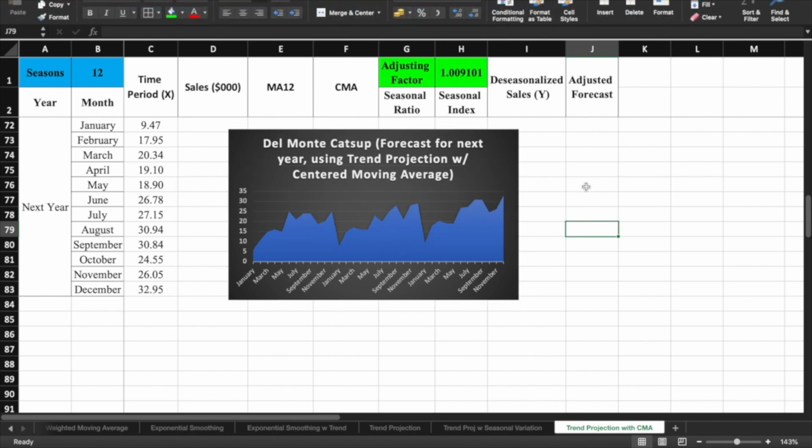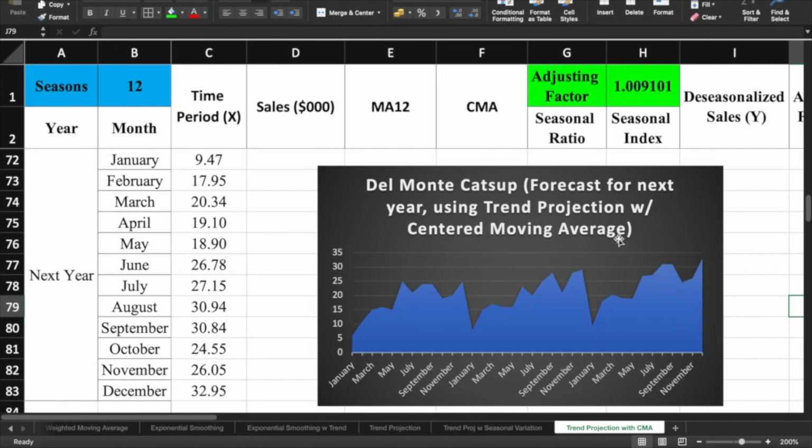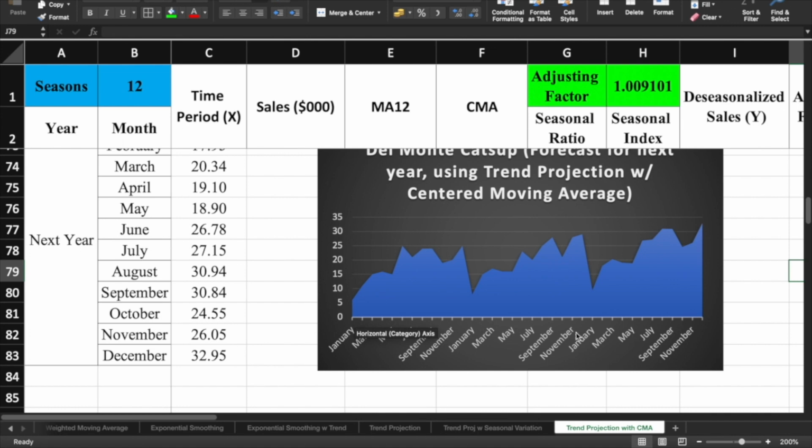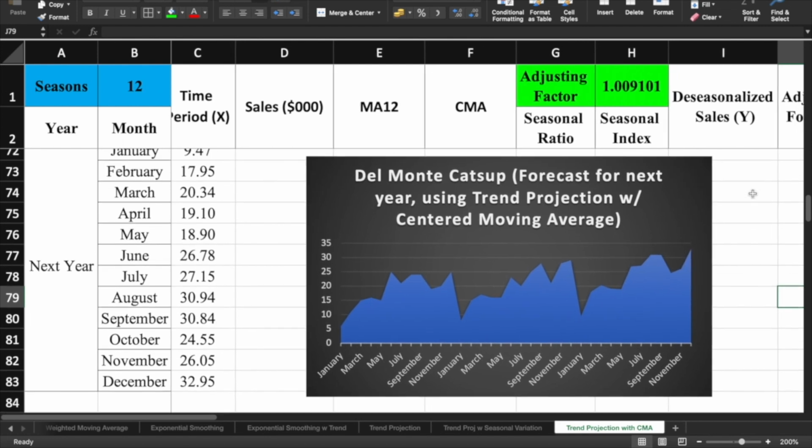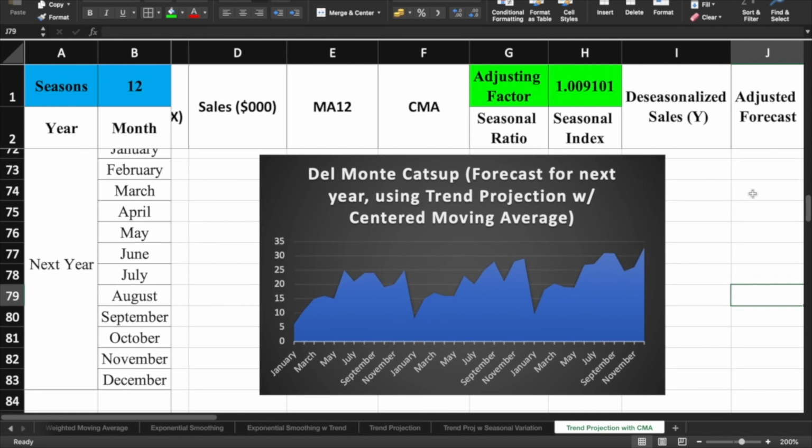What we're seeing now is the forecast po for next year. No, yung January up to December this point is the actual sales. Ang forecast natin dyan is from this point up to this point. Kung titingnan ninyo, na ibalik po natin yung seasonality ng ating trend. So, mayroon na ulit siyang season. May mga part na bumabagsak, may mga part na umaangat naman, pero this is now the forecast. Okay, again, this is the trend projection with centered moving average.